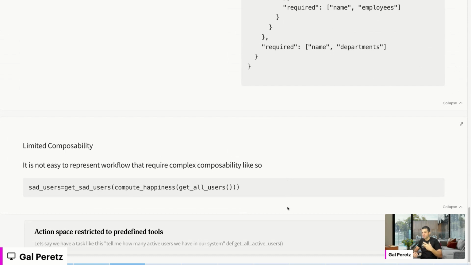They represent the parameters that you need to input. But we don't have any idea what's going to be the output, or at least the LLM doesn't have any idea. So basically what we need to do when we have the output from get all users, we need to hand it back to the LLM to decide what it wants to extract from it to put in as an input in the compute happiness function, and so on and so forth, right? It's very hard to represent composability like that.